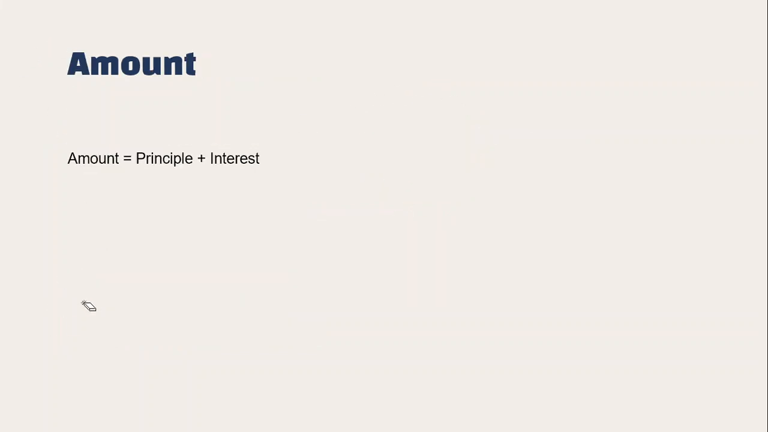Continue. Now tell me, what is amount? How do you calculate amount? Amount is nothing but principal plus interest to be paid or interest earned, depending upon the case. So I'll write that over here. Amount, I'll use the variable A. Principal, I'll use the variable P. And interest, I'll represent by capital letter I.